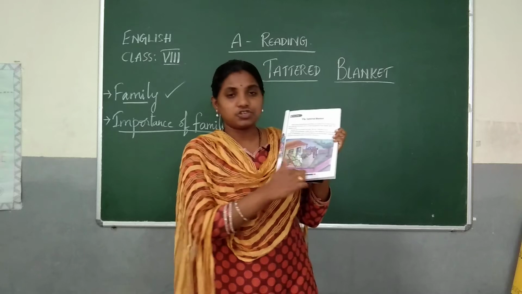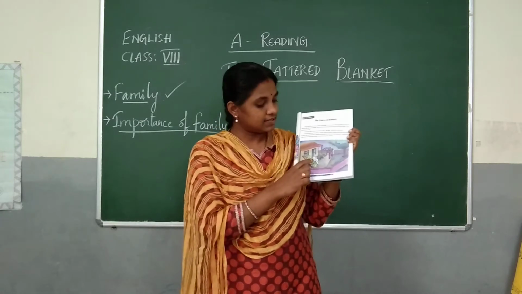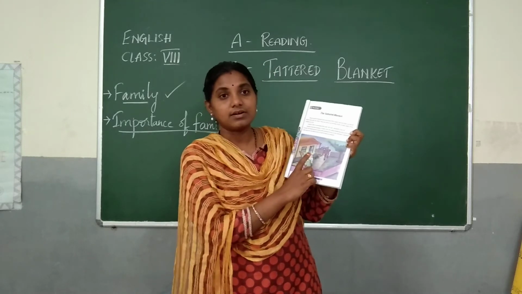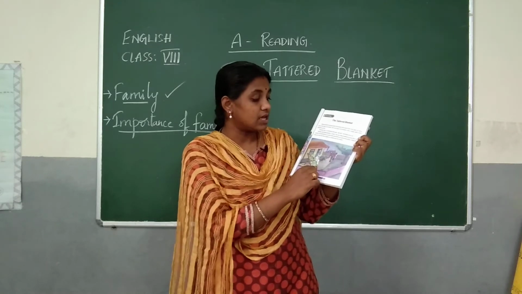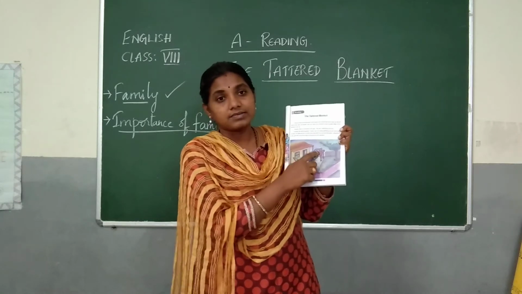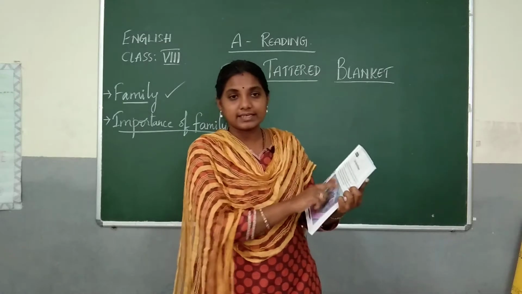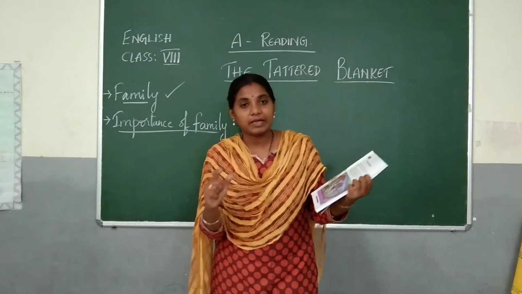If you look at this picture also, you will get to know how the environment of the house is, how the lady is sitting here, who the lady in the white sari could be, and this man entering into the house, and there is a car outside the gate. Observing all these things, you will have an idea what the lesson could be.